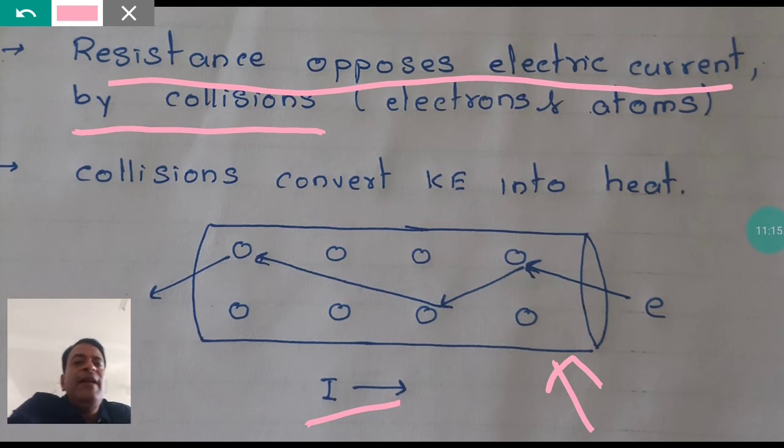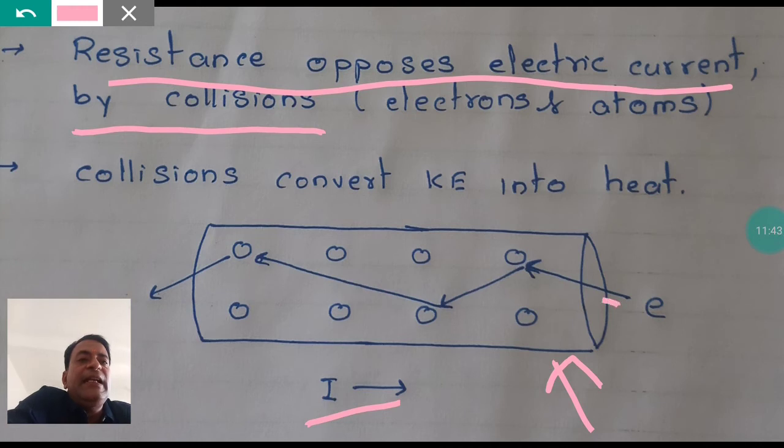When electrons are moving inside a conductor, their track is not easy. Electrons do not have eyes or nose or ears, so they cannot see. They move like a blind person moving inside a room. If you don't give a stick to a blind person, and electrons don't have a stick either, what will happen? He will collide with the walls and the furniture. The same thing is happening to electrons.